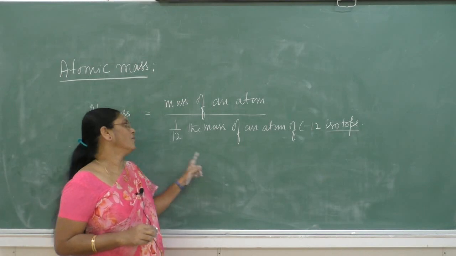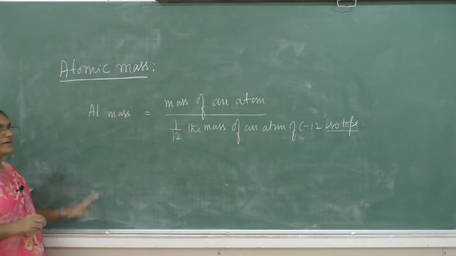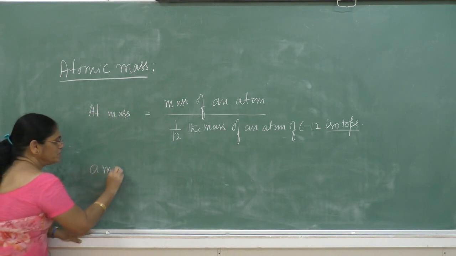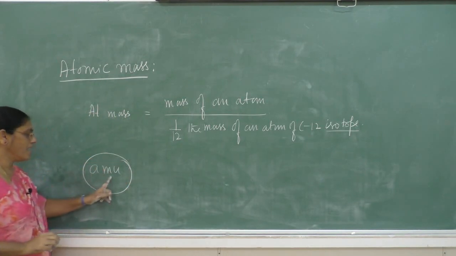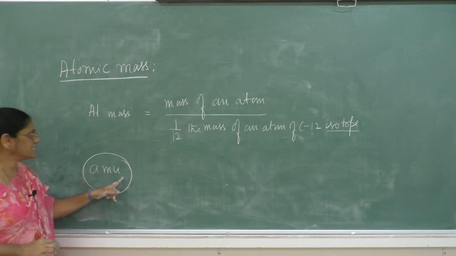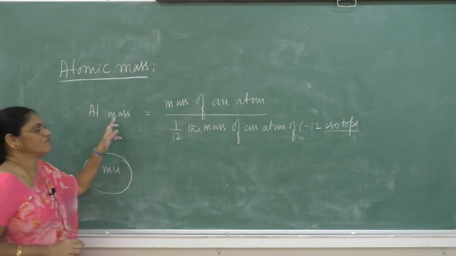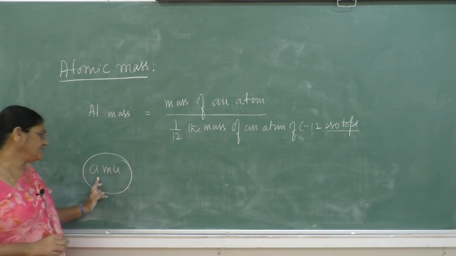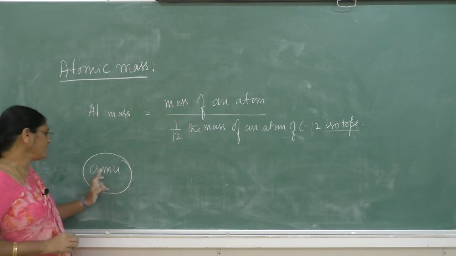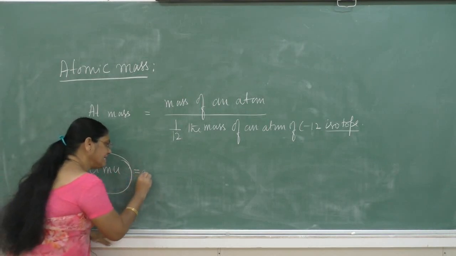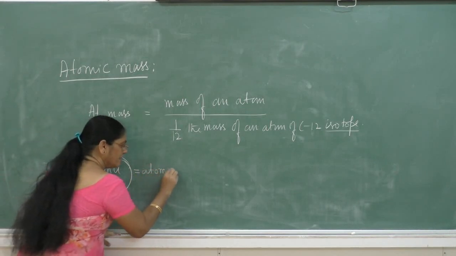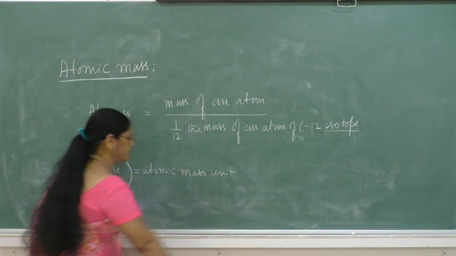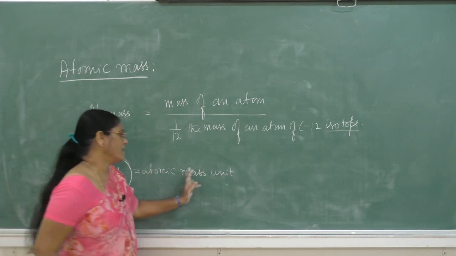So what is meant by AMU, atomic mass unit? Previously the atomic mass of an element was expressed in terms of AMU, atomic mass unit.